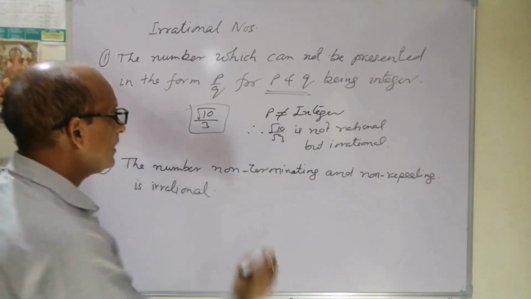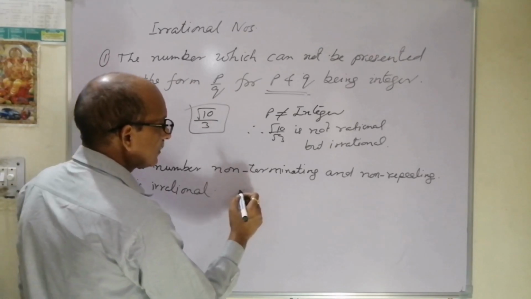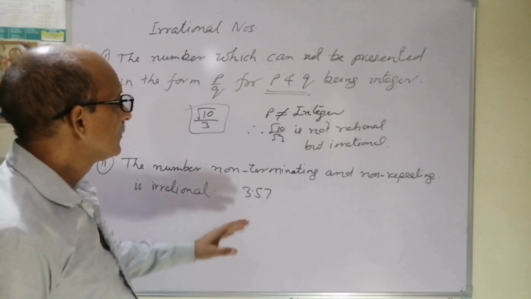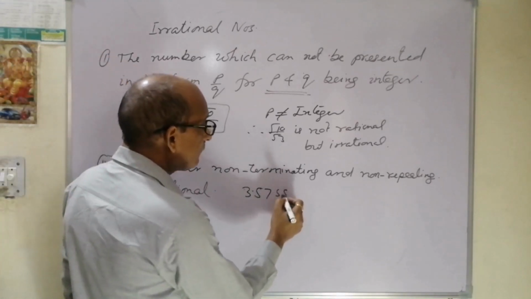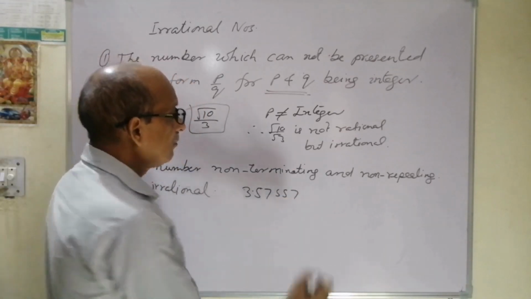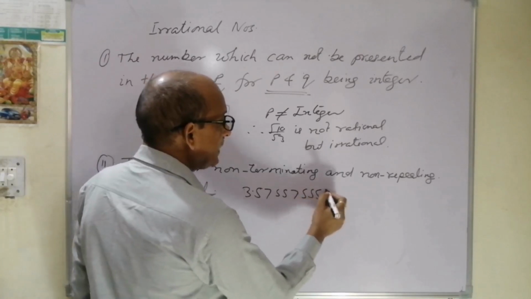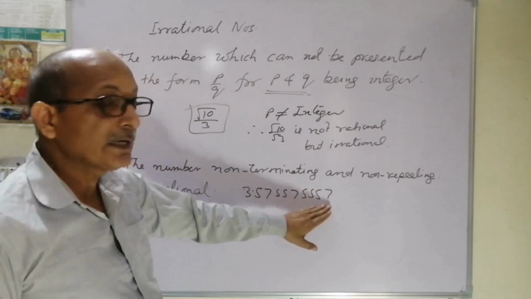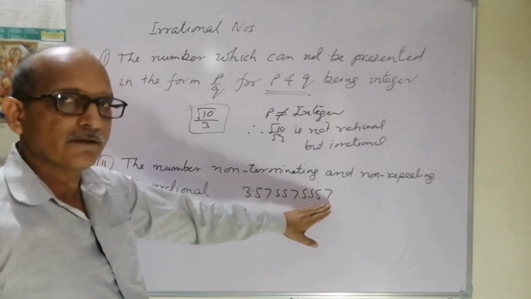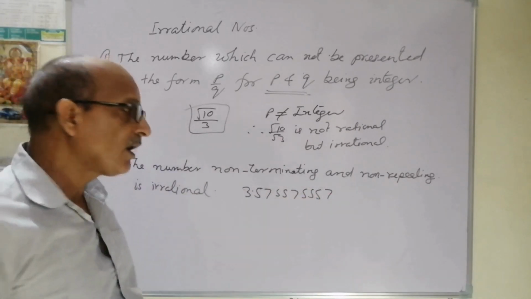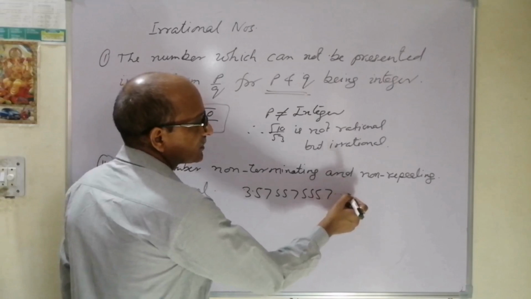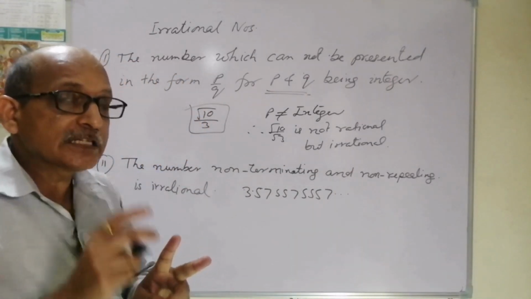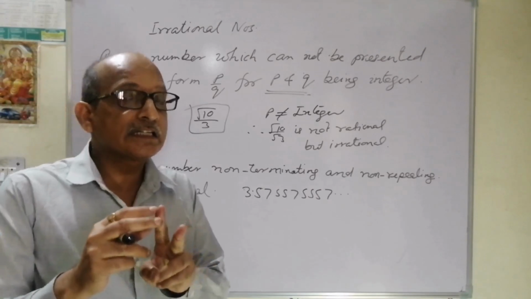For example, we can take 3.557557. This is not an irrational number because it is terminating. So to make it non-terminating, we have to put 3 dots. Now it is non-terminating, the first condition.